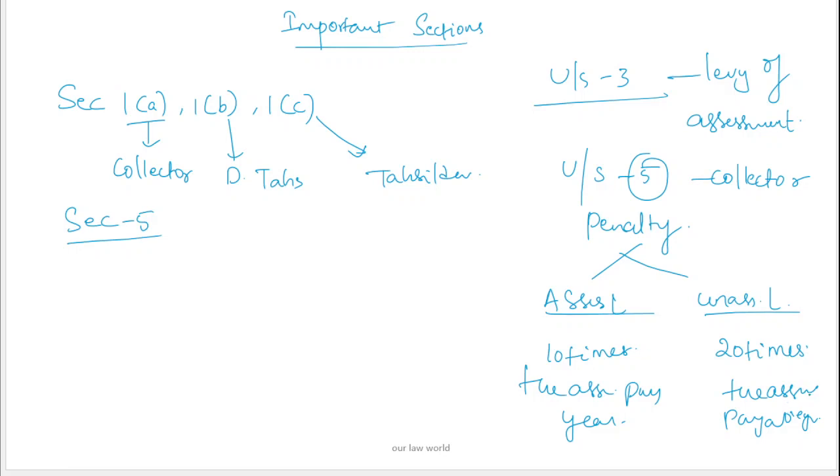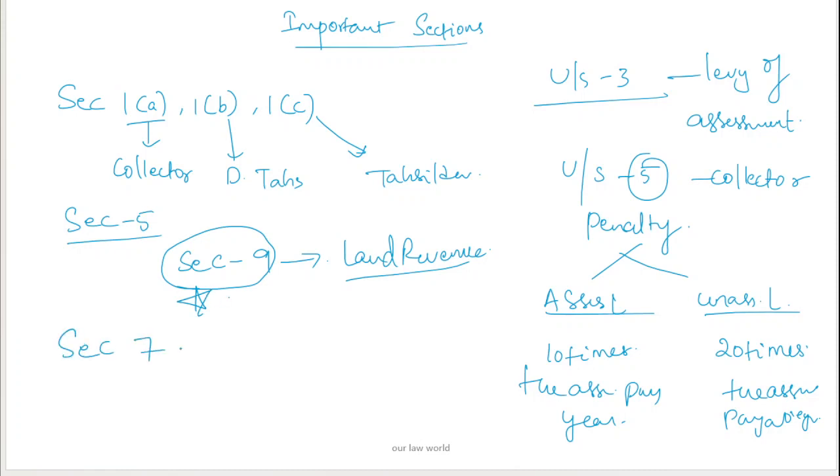Hope you have understood the penalties levied and collected by the collector in addition to the taxes. These taxes are collected under section 3, whereas under section 9 they are considered as land revenue. So all the taxes collected under this act are considered land revenue as per section 9. Remember, this is important.